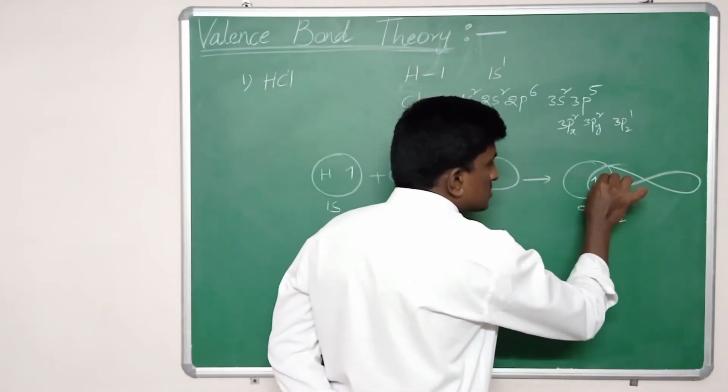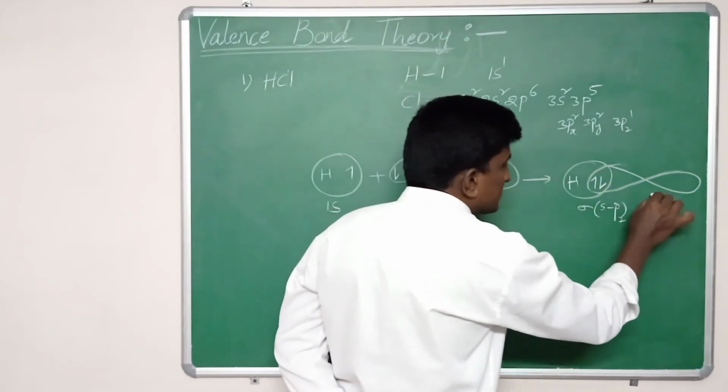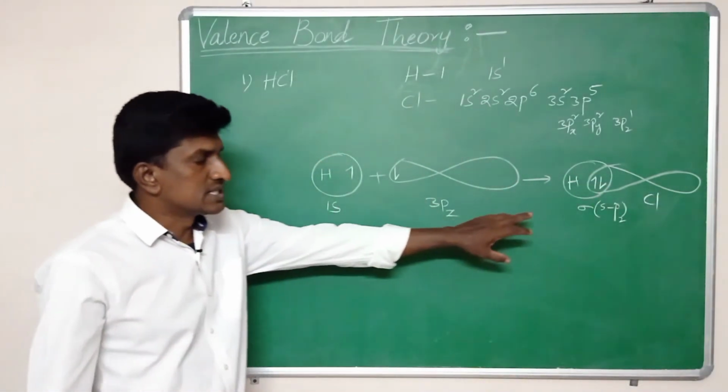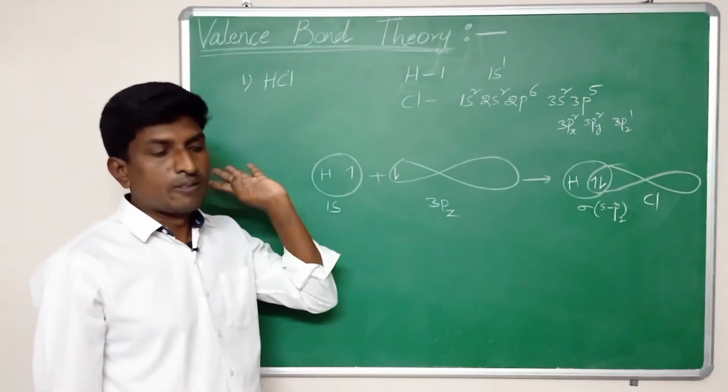So these two electrons are shared by the hydrogen as well as chlorine. In this way the sigma bond is formed in hydrogen chloride.